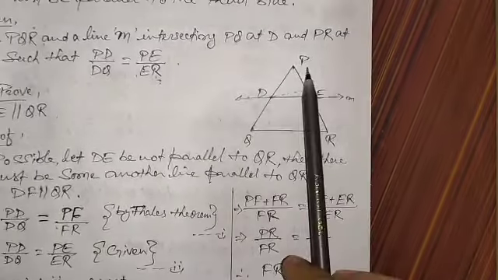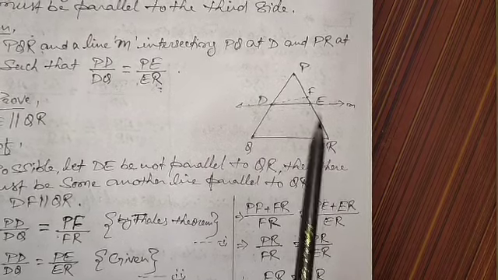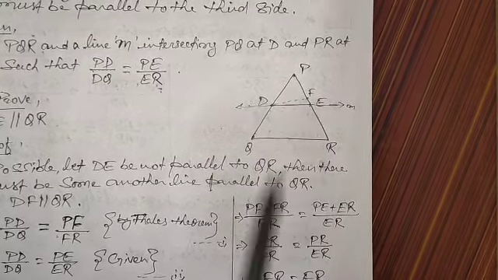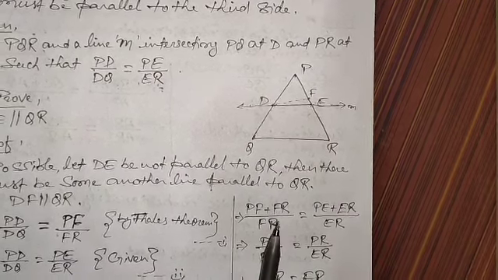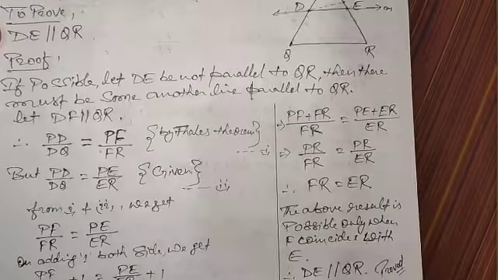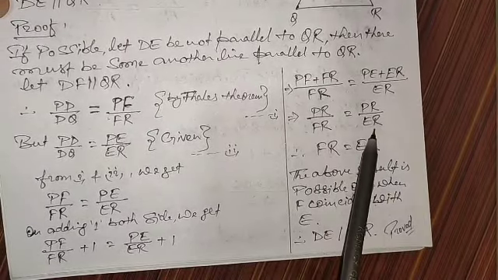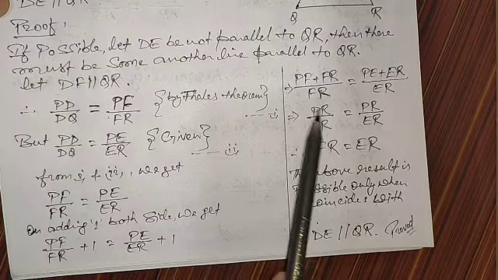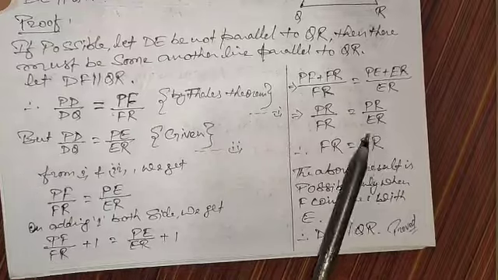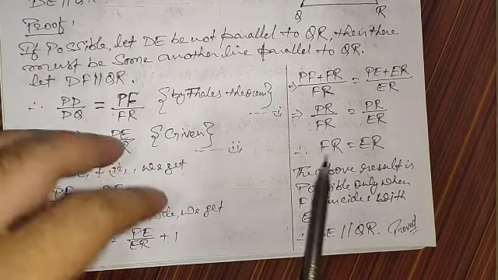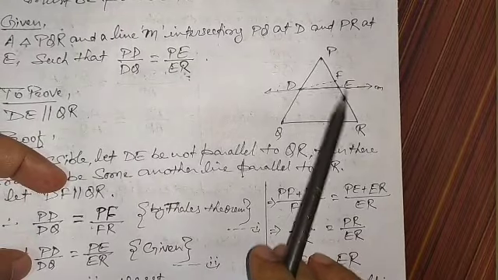And PF plus FR is equal to PR. Similarly, PE plus ER is equal to PR. So finally we get PR by FR is equal to PR by ER. So PR cancels, and if we take the reciprocal, we can easily get this result: FR is equal to ER.